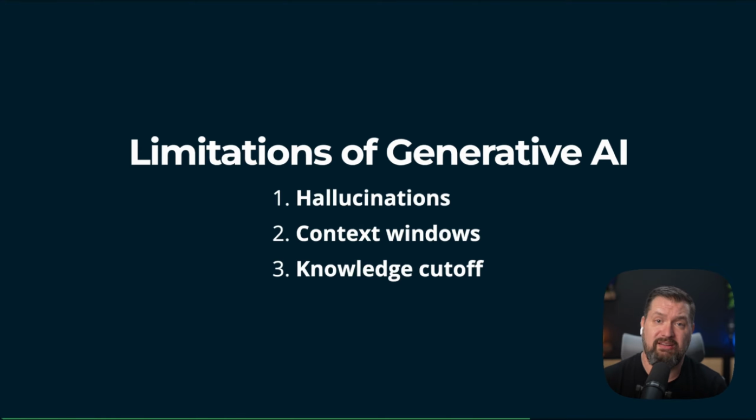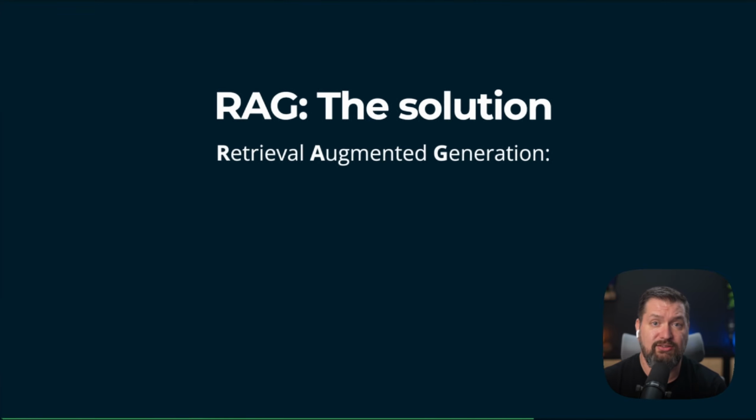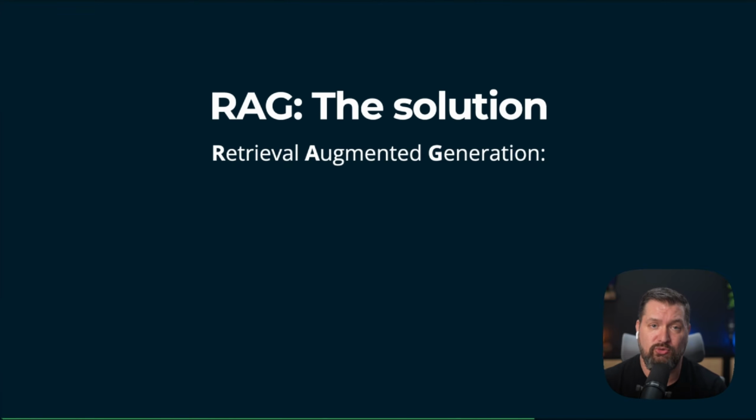And so there is a technique that solves all three of these problems, and that is called RAG, which stands for Retrieval Augmented Generation. And it's just a fancy term for something actually pretty simple. And you might hear this explained to you in other talks. They might take the entire talk to explain what RAG is, but this is the most simple explanation that you will ever see. So screenshot this if you haven't seen this before.